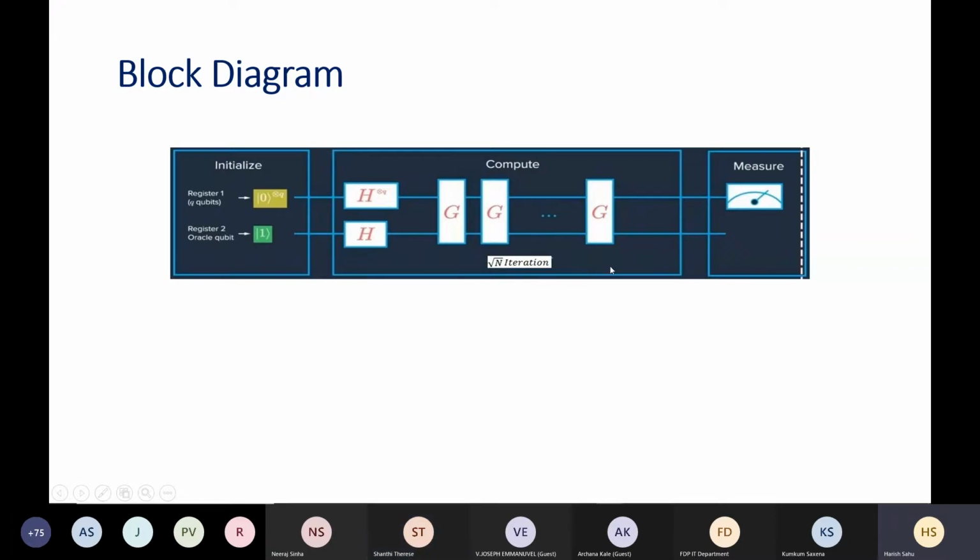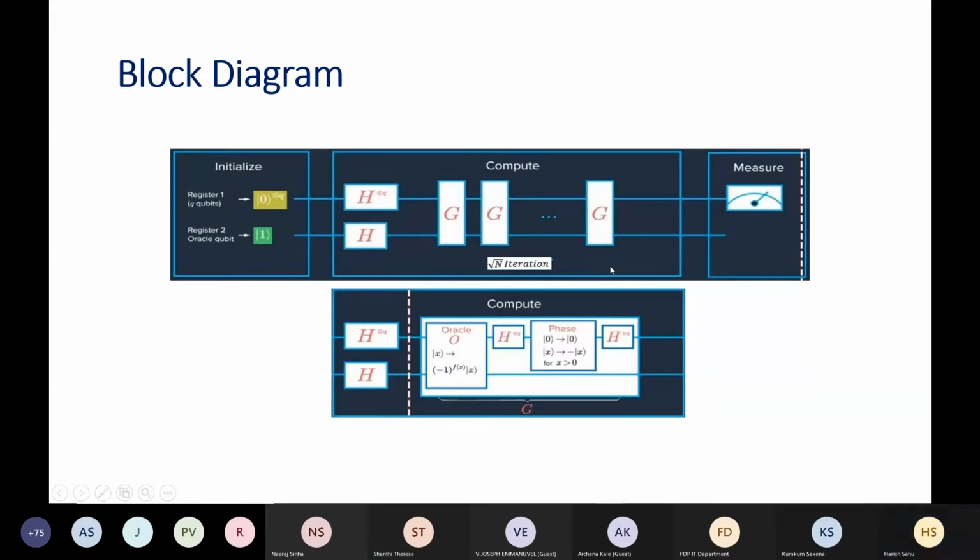What is happening here? If you see, these three components are there: initialization, which will remain the same for everyone, then compute, then measure. In the measurement, we just measure the input register bits. And the compute is basically this Grover operator applied square root of N times.